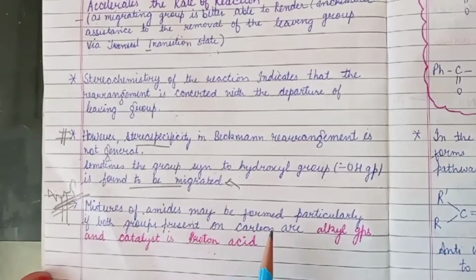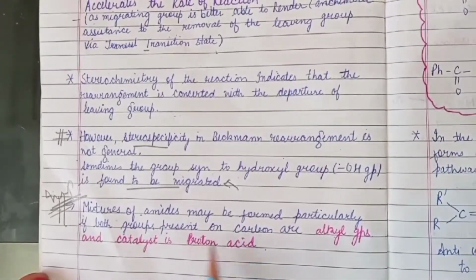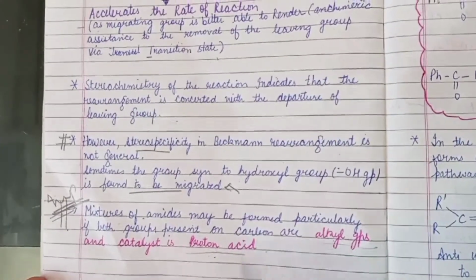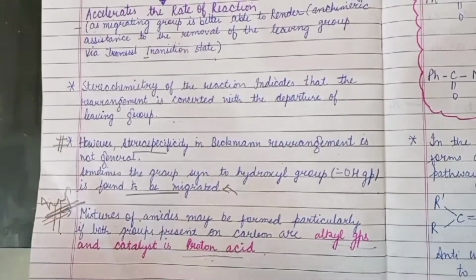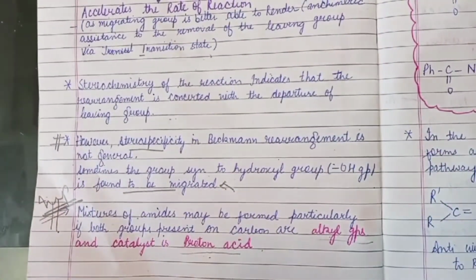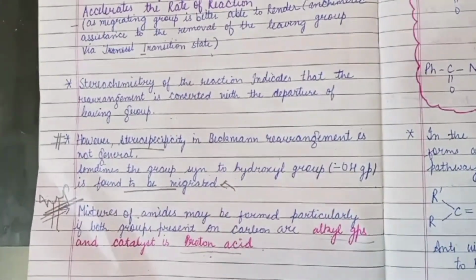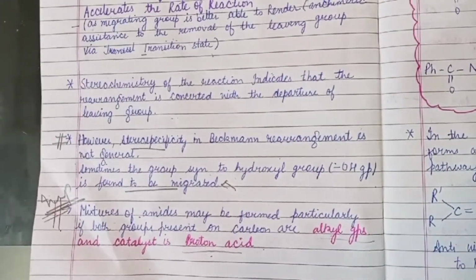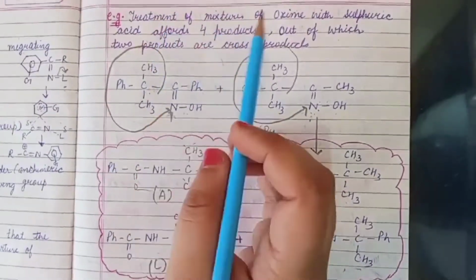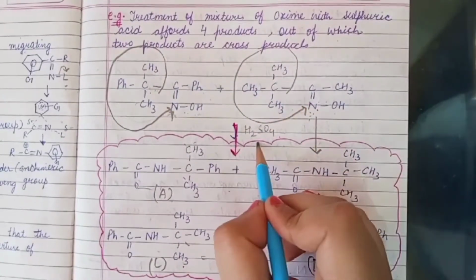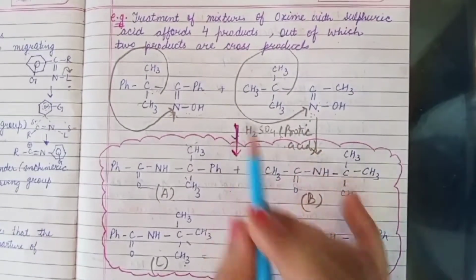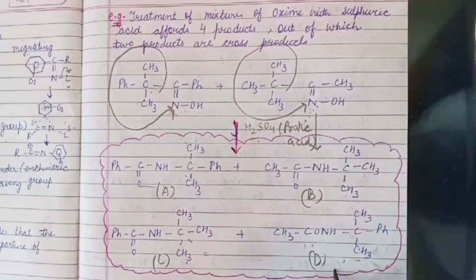One thing to be noted is that an important mixture of amides may be formed, particularly if both groups present on carbon are alkyl groups and the catalyst is a proton acid or protic acid. If both substituents attached to the carbon atom are alkyl groups, and the catalyst we are using is a protic acid like phosphoric acid or sulfuric acid, then a mixture of amides can be formed. For example, when we react a mixture of oximes with sulfuric acid, a protic acid, it results in the formation of 4 products.